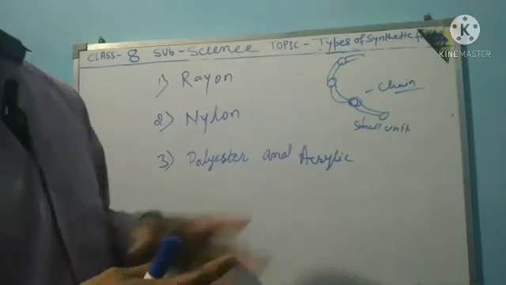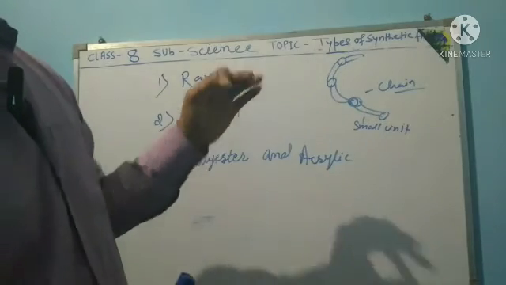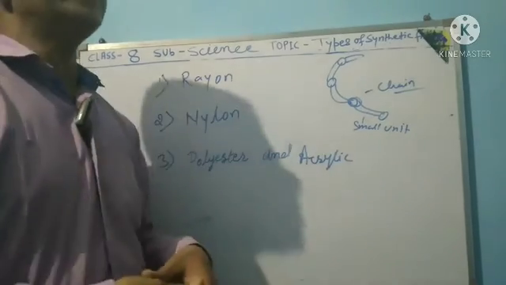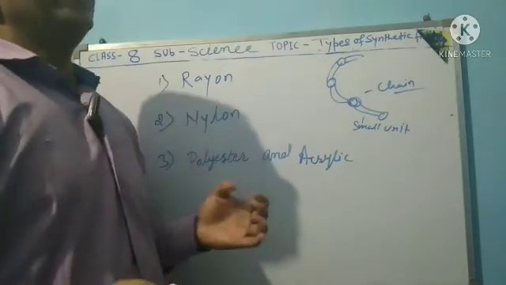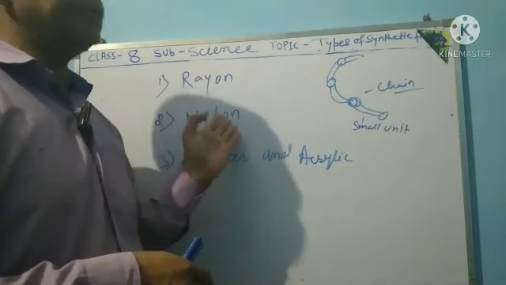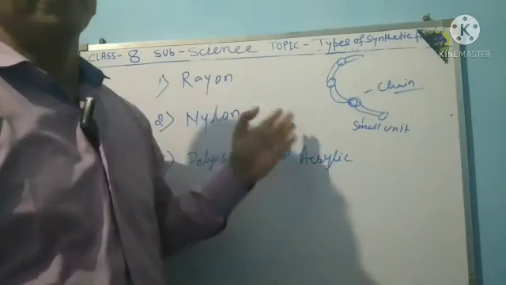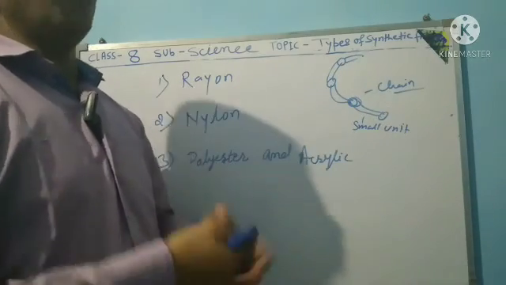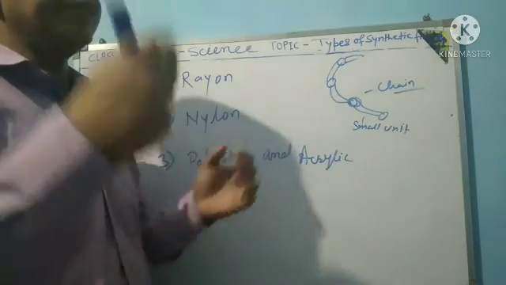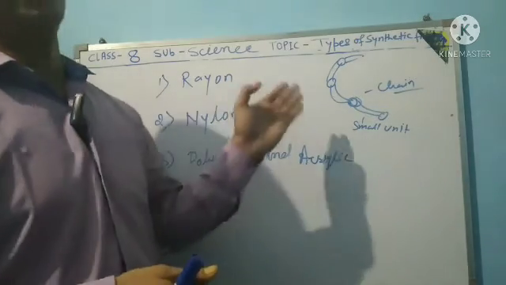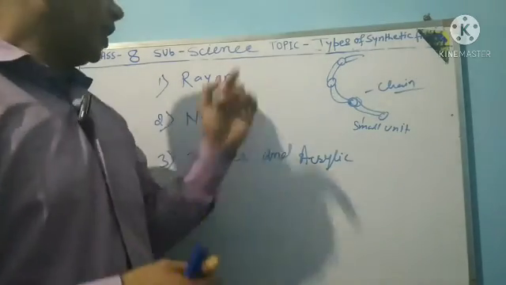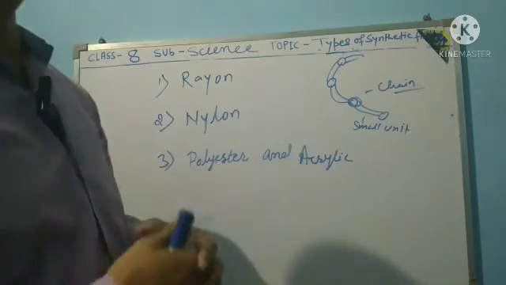Through a man-made process we find nylon 6. It was a revolution in the 19th century. So first I discuss rayon.